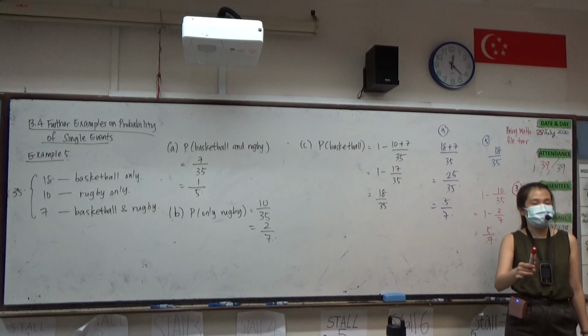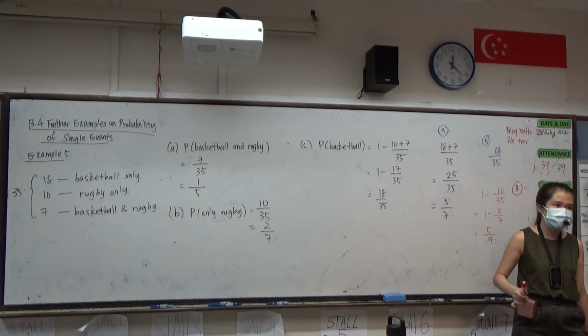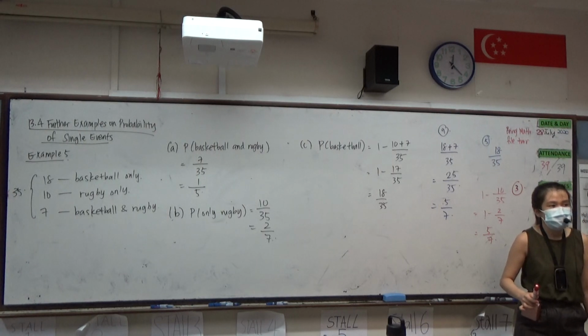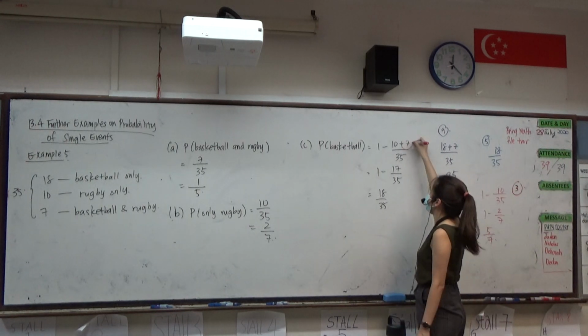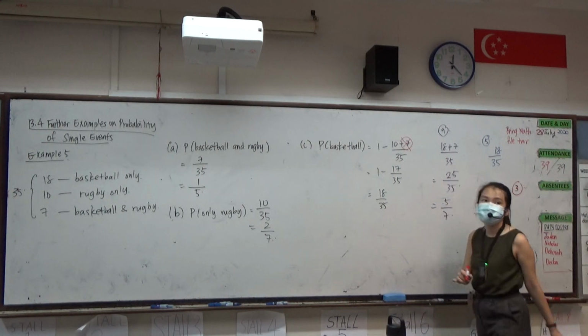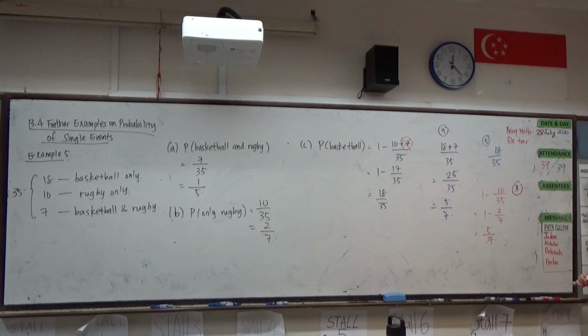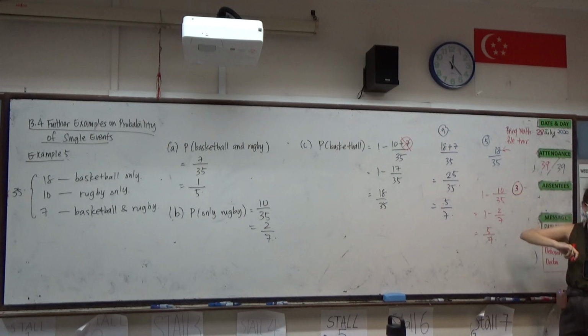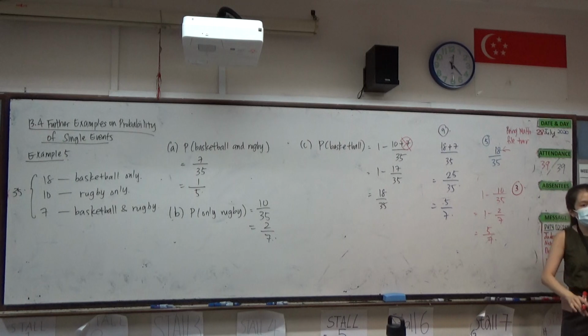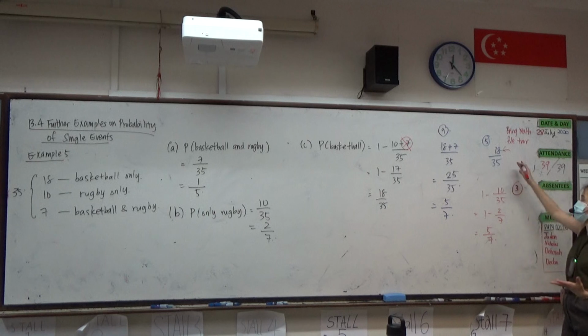As long as you play basketball, you count. So it was not correct to count it that way. The answer 18 over 35 is wrong because it only counts those who play basketball only, but the 7 people who play basketball and rugby also play basketball.